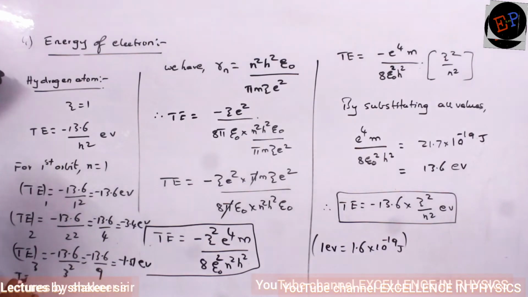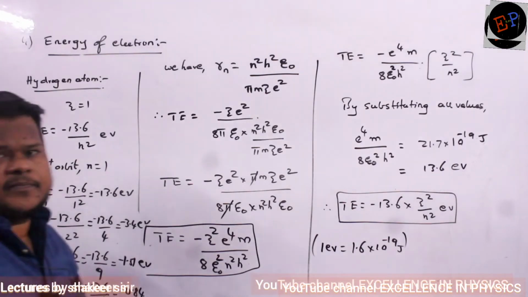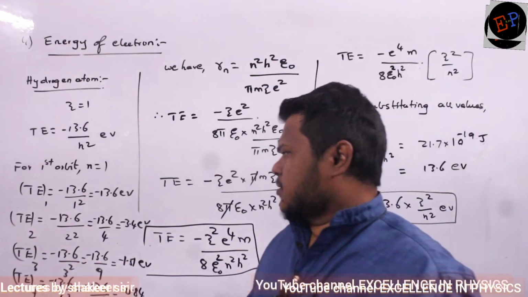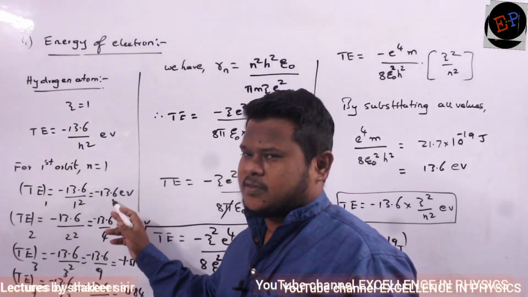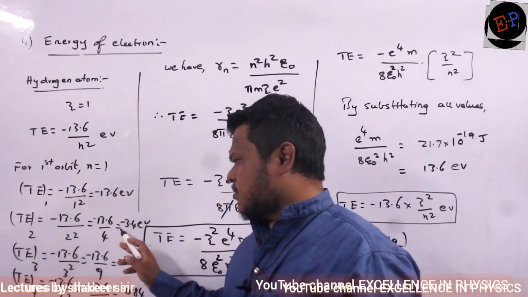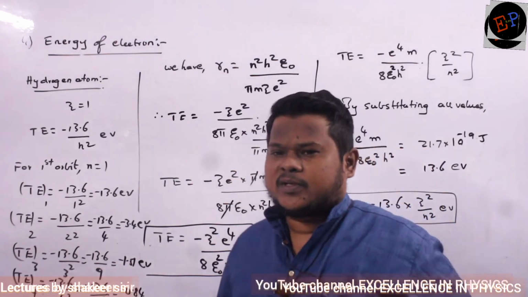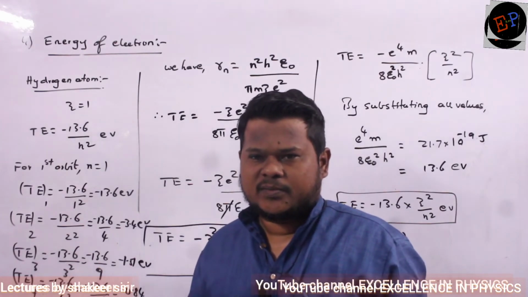Similarly, total energy in the case of fourth orbit is equal to minus 13.6 divided by 4 square, which is equal to minus 13.6 divided by 16. So it is approximately minus 0.84. So like this, you can go on doing the calculations to calculate energy of any orbit. So total energy of first orbit is minus 13.6. Second orbit, minus 3.4. Third orbit, minus 1.51. And fourth orbit, it is minus 0.84. Are you able to understand?